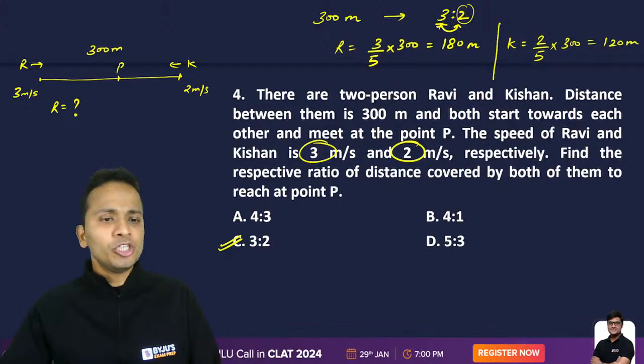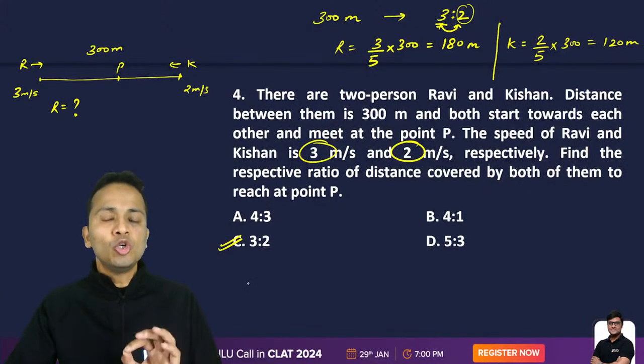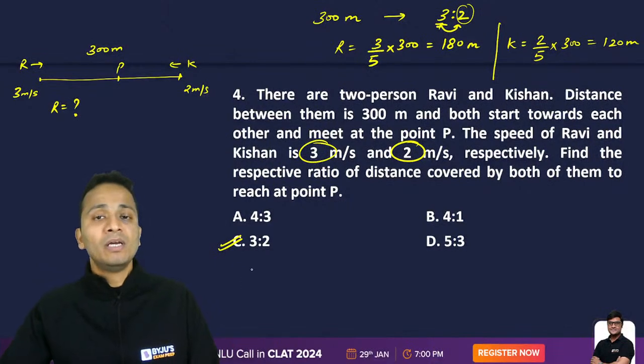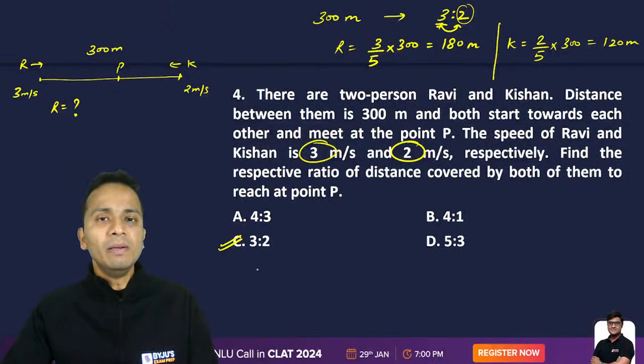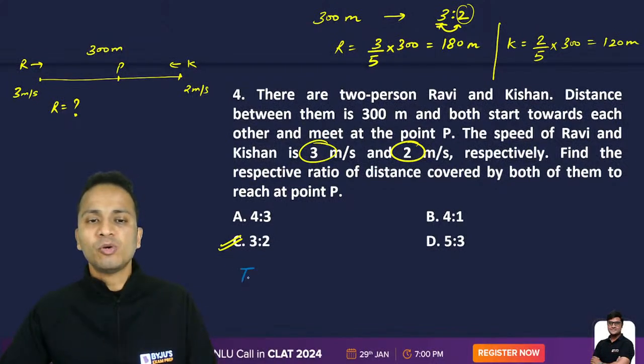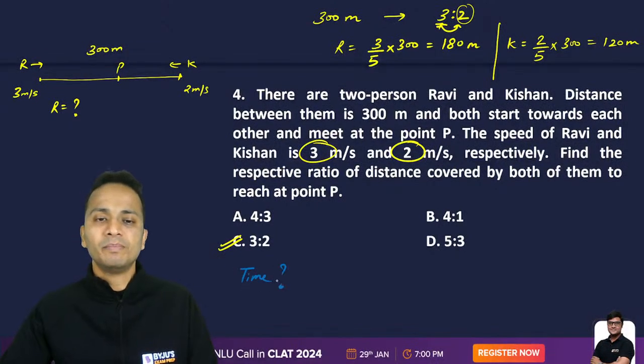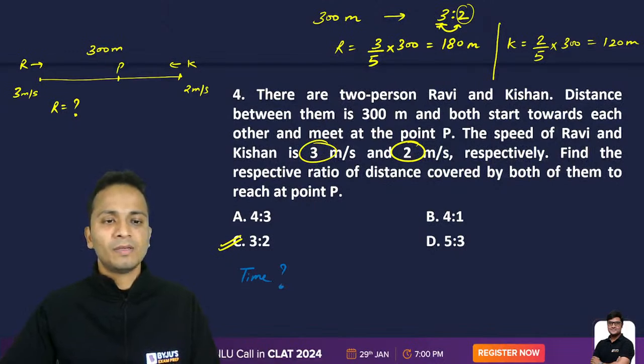Now, my next question to all of you is, what is the time taken by Ravi and Kishan to meet at point P? Or how many seconds after they start will they meet at point P? So I need to find out the time. I'm asking you about the time of travel.